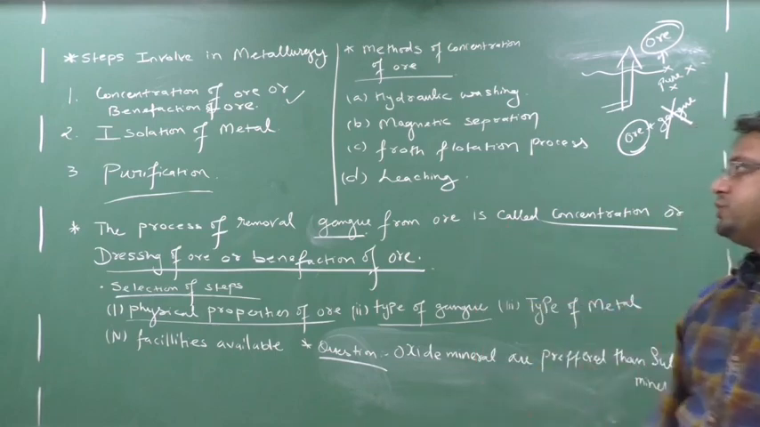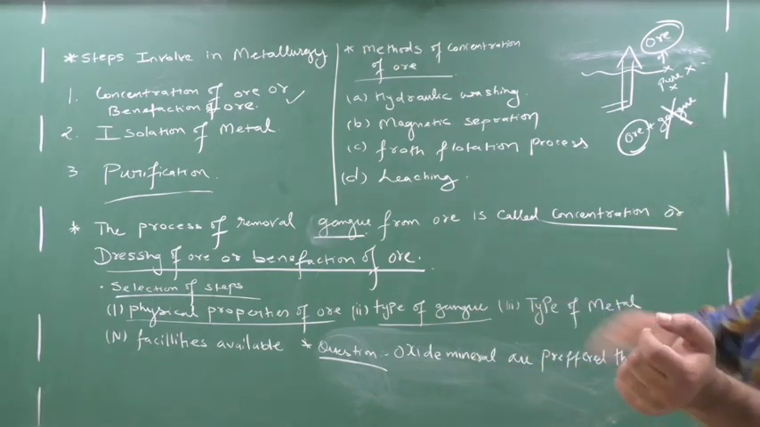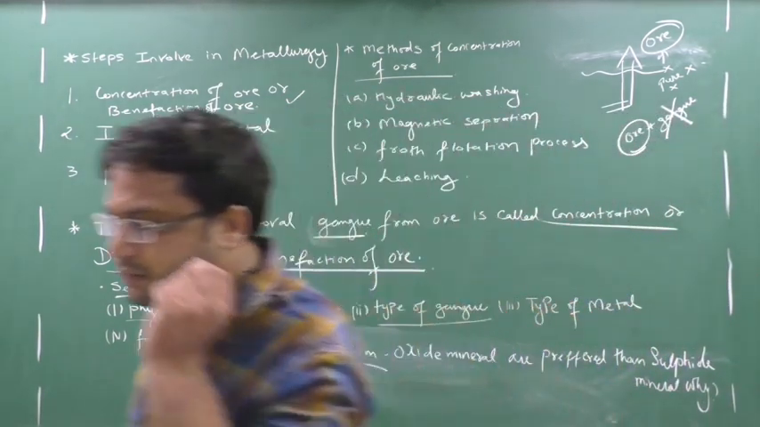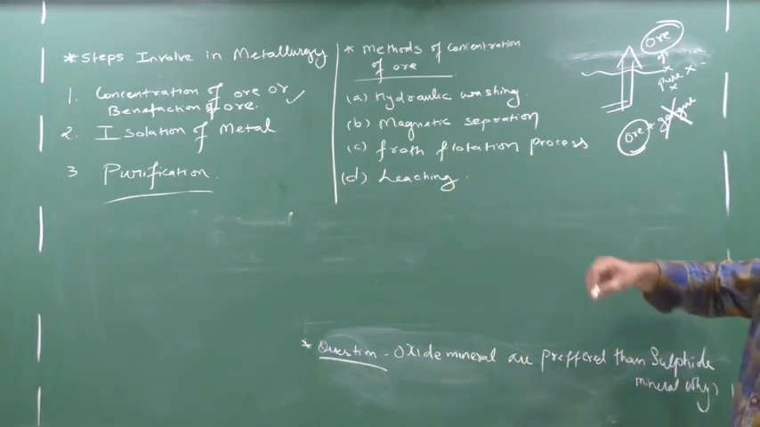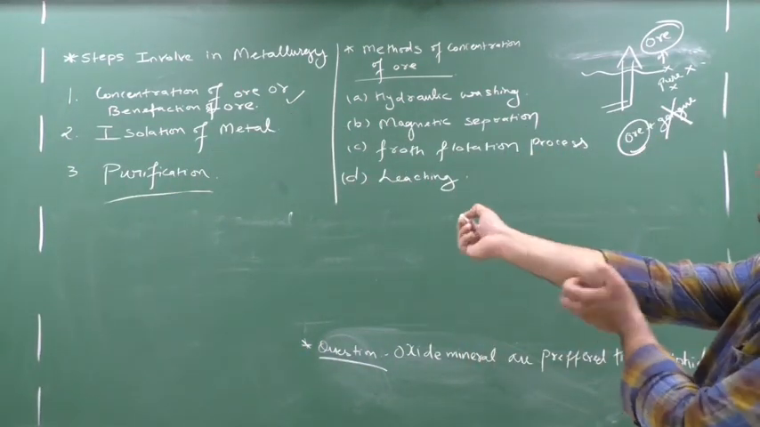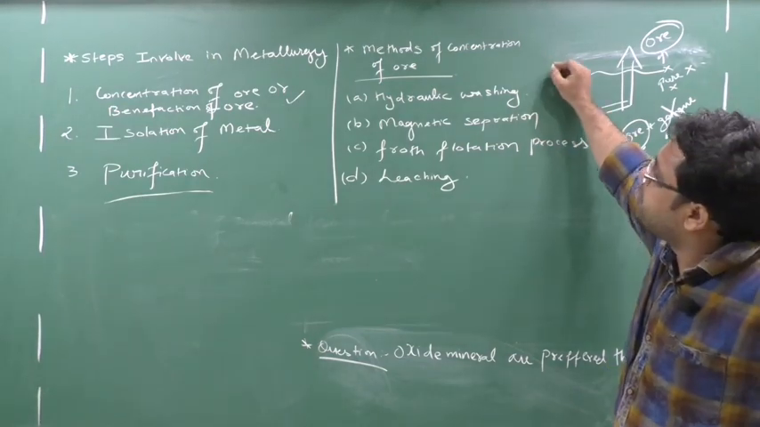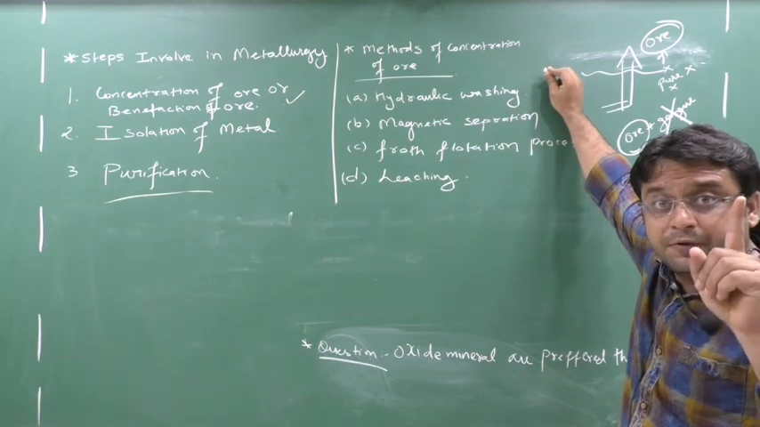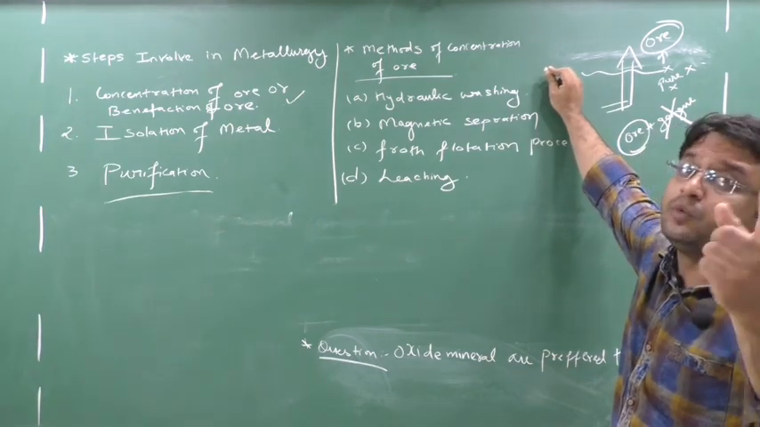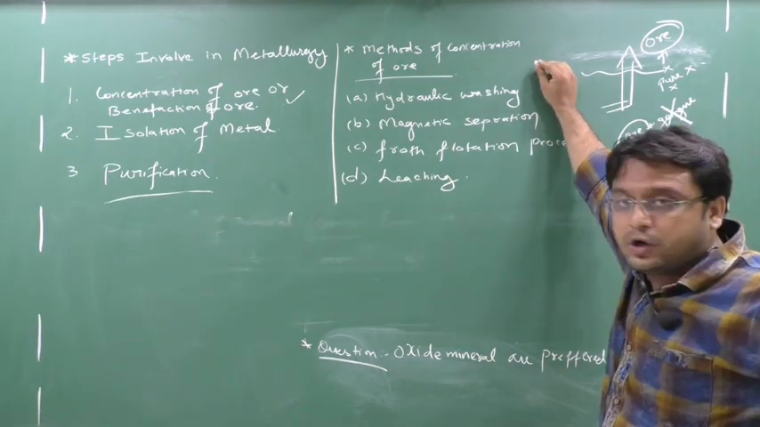Write down this definition also, concentration. Then we will go to the methods of concentration. Write down. Now see here, everyone on the board. This is the method of concentration of ore. I told you now what do you mean by concentration? Removal of gangue. From where? From ore. So it is a method of removal of gangue from ore.